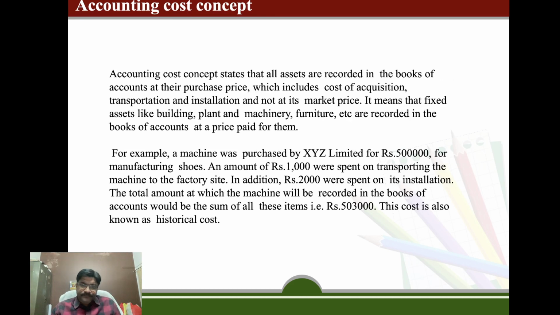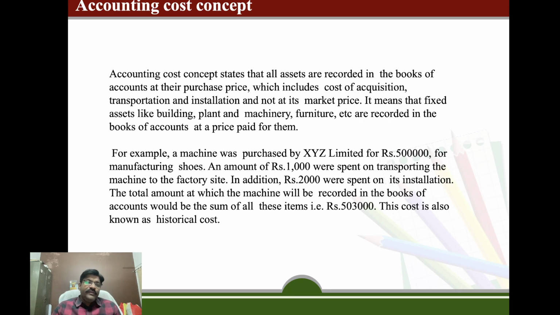Accounting cost concept. The accounting cost concept states that all assets are recorded in the books of accounts at their purchase price or historical cost, which includes the cost of acquisition, transporting and installation, and not the market price. For example, I will make it simpler so that you can understand it very well. If we purchased a machinery 10 years ago at 1 lakh rupees, we will record it in our books of account at 1 lakh rupees only till date, because this shows the cost which we invested to purchase that machinery or plant.